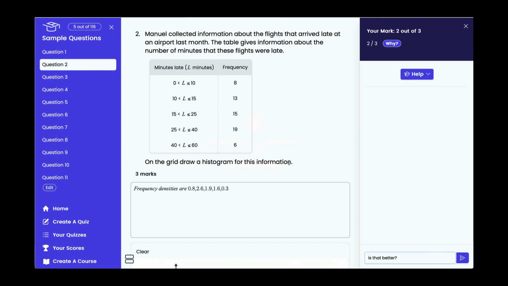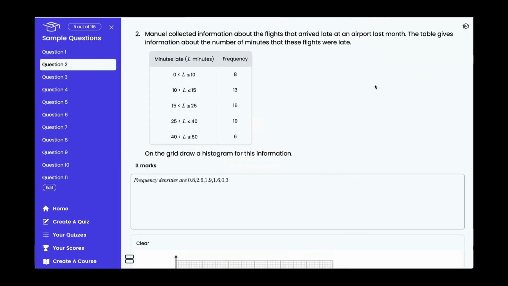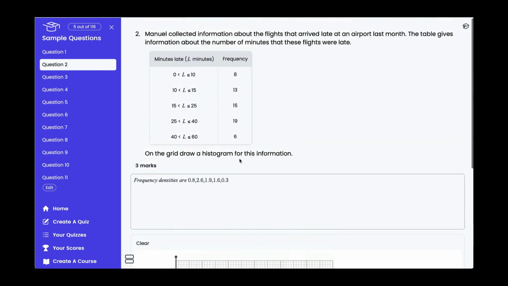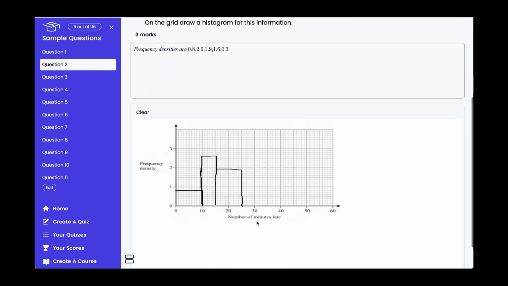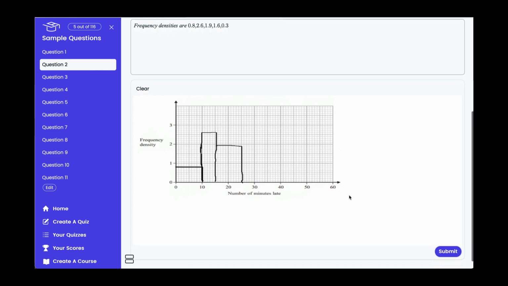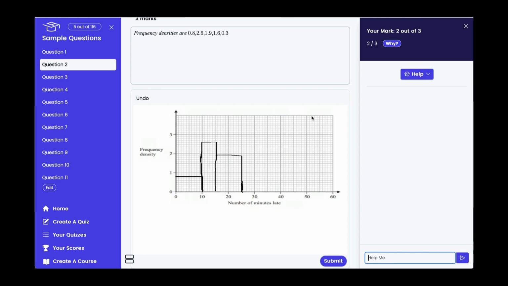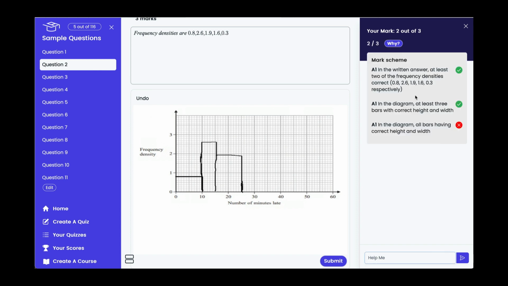Learn Anything isn't limited to question types with just written answers. So this question has frequency densities to be calculated, which I've done here, and also a histogram to draw, which I've done partially to see some partial marking. And this will then process the response, looking at both the visual component and the written answer, and it will see that I've drawn 3 bars correctly, but I haven't drawn the rest yet.